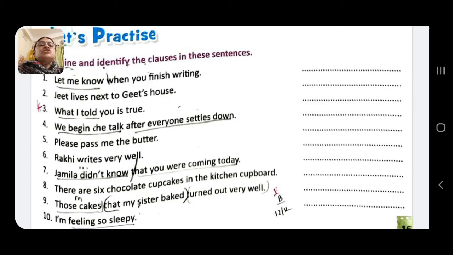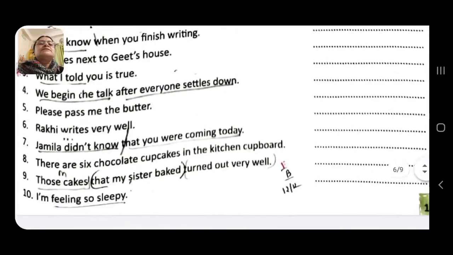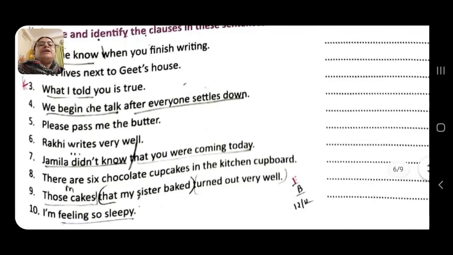We begin the talk after everyone settles down. We begin the talk is the main clause. After everyone settles down is the subordinate adverbial clause.